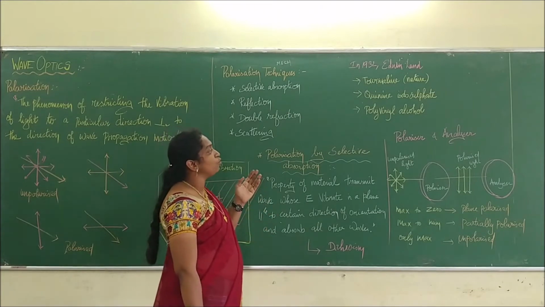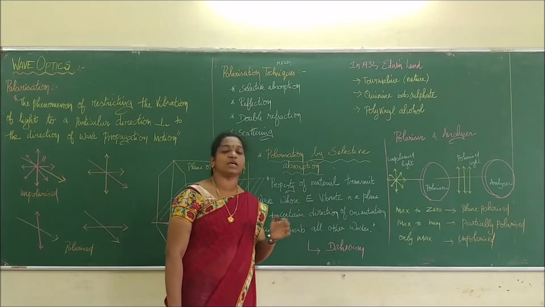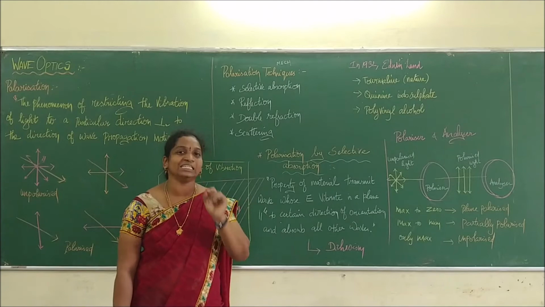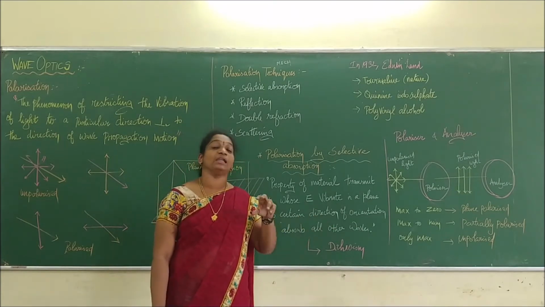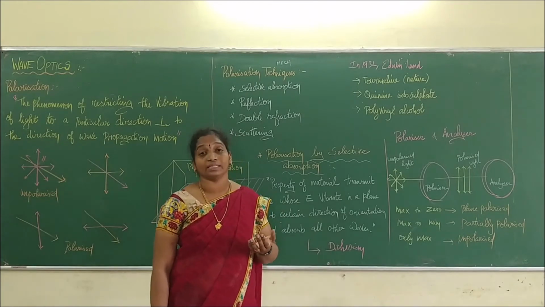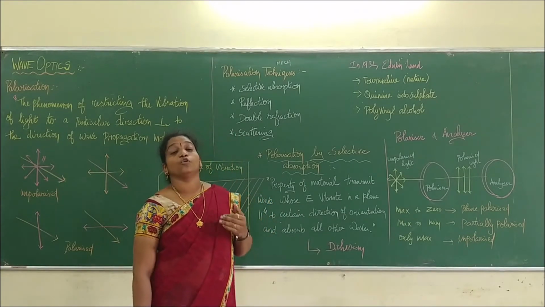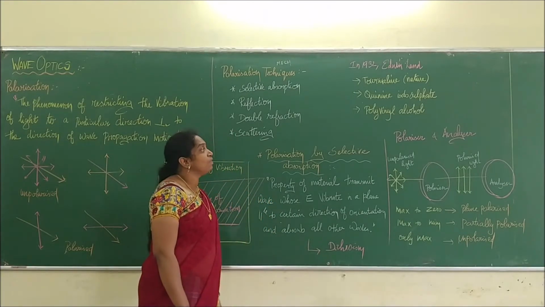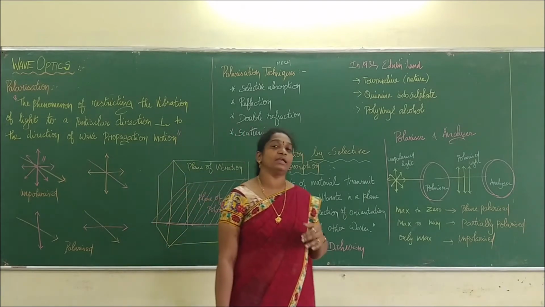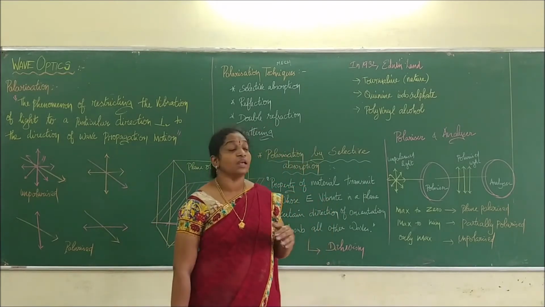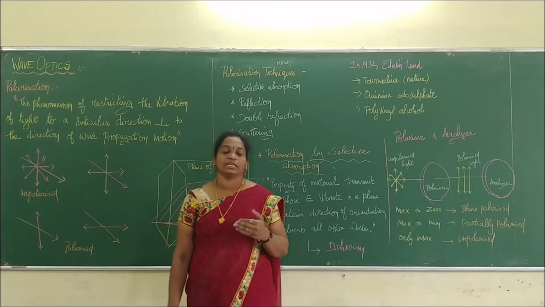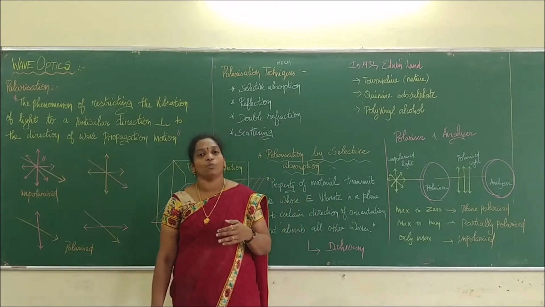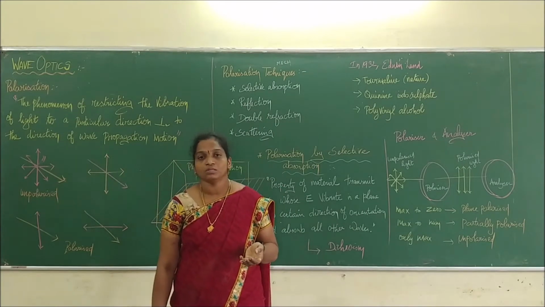And he did it with the help of quinine iodosulfate. It is a small crystalline needle which has been arranged in parallel in a sheet, and that sheet has been used as a polarizer or a Polaroid in order to polarize light. Then, after many experiments, it was revealed that polyvinyl alcohol can also be used as a polarizer. Is it clear to you?